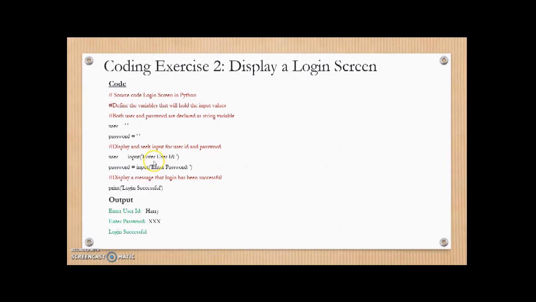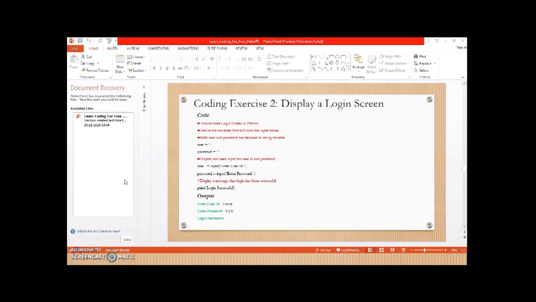But in the actual login screen, once you have accepted the user and password, there'll be a function called to a database in which we'll verify whether this user ID and password are correct or not, right? So we are missing that step here for obvious reasons, but hopefully this will give you some idea how a login screen is painted and how the variables are used to save those values.